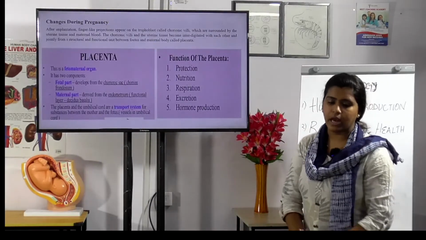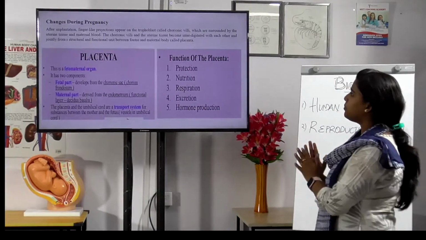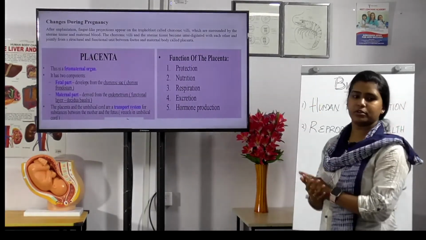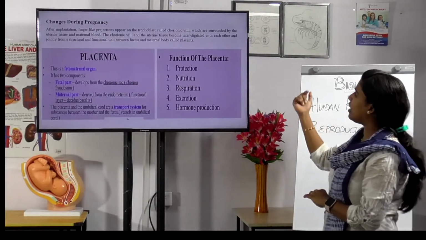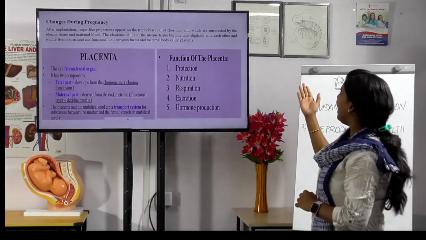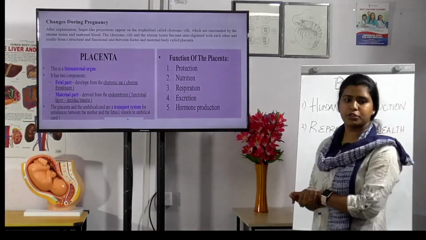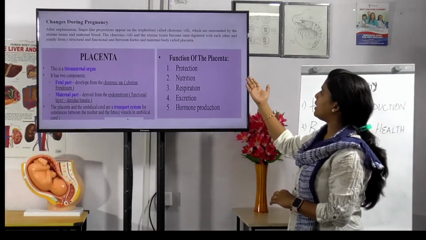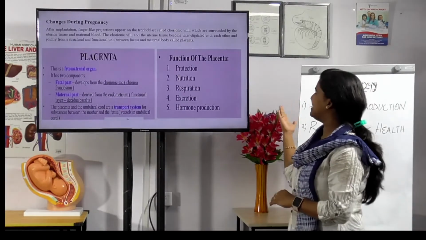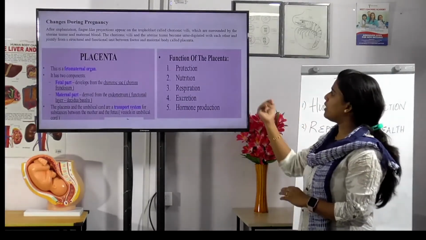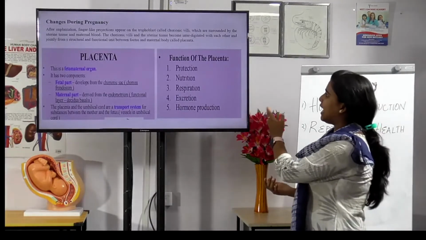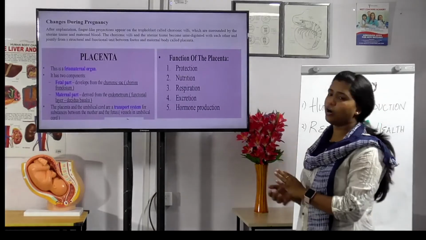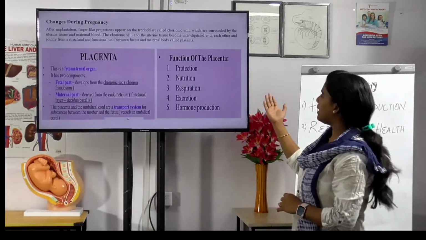Okay. Now let us see the changes during pregnancy. After implantation, finger-like projections appear on the trophoblast called chorionic villi, which are surrounded by uterine tissue and maternal blood. The chorionic villi and the uterine tissue become interdigitated with each other and jointly form a structural and functional unit between the fetus and the maternal body, called the placenta.